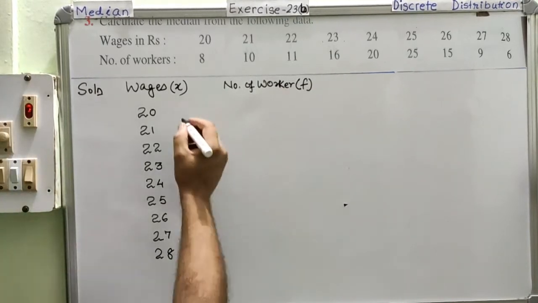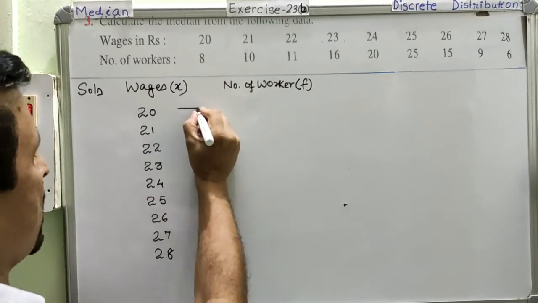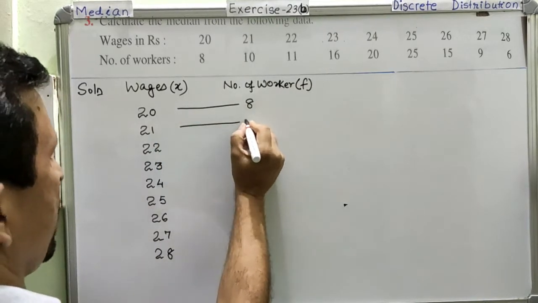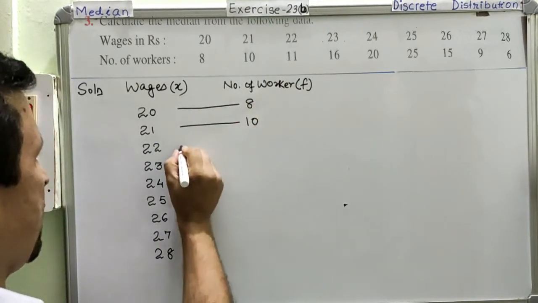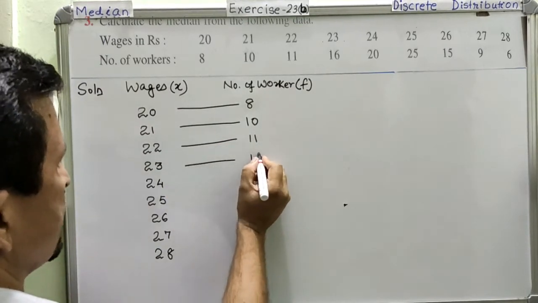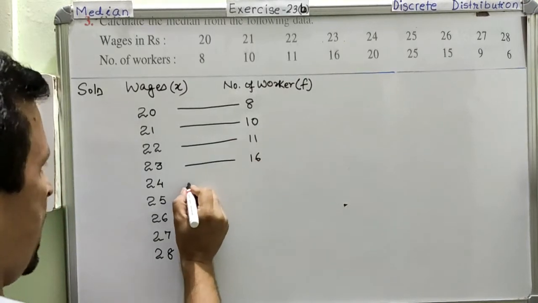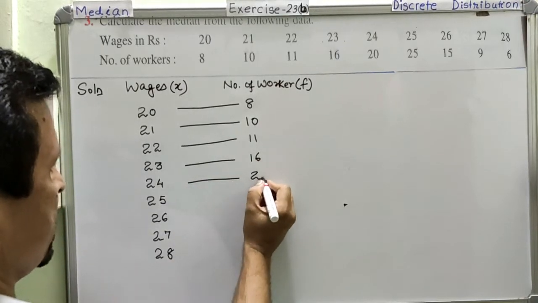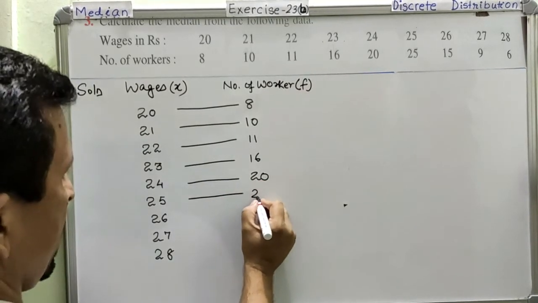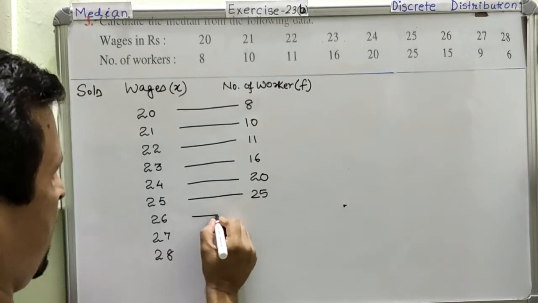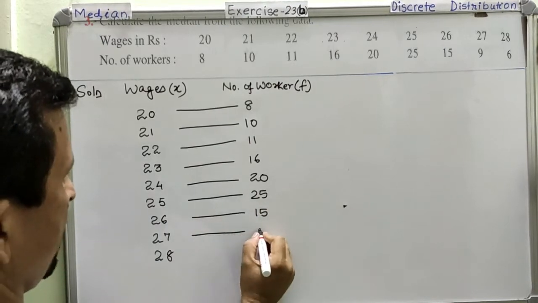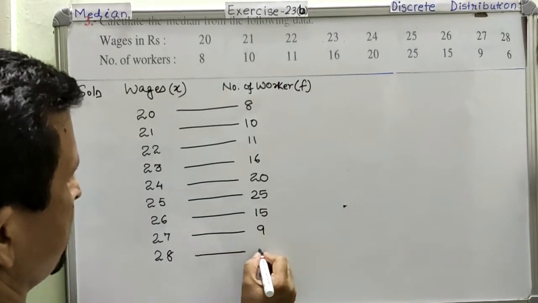Now corresponding to each we have the frequency. Corresponding to this we have 8, then 10, 11, 16, then 20, then 25, then 15, and next 9, and last 6.